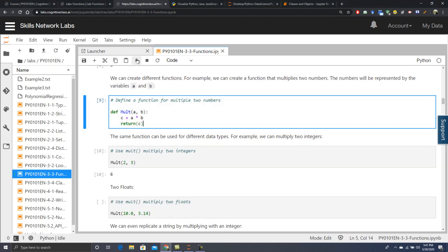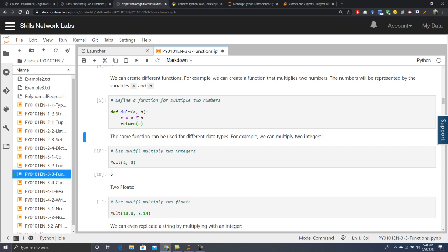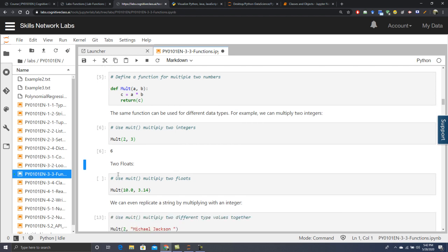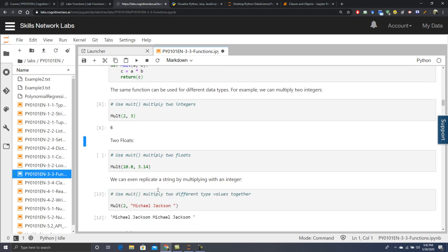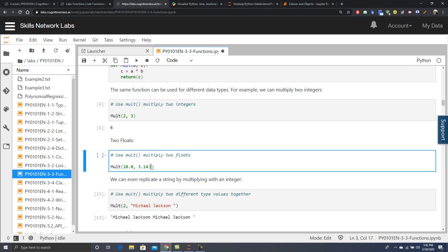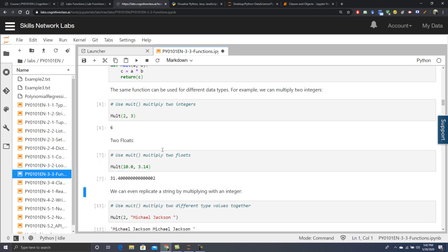Okay, so you have to run it. The function is now being saved in the memory, the local memory, or the RAM of the system. So it knows mult. If you run mult(2, 3), 6 is the value. Now using mult, we will be working with two floats, and on execution this gives 31.4000.